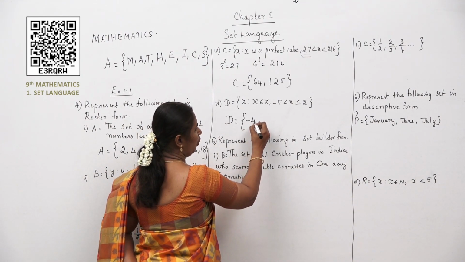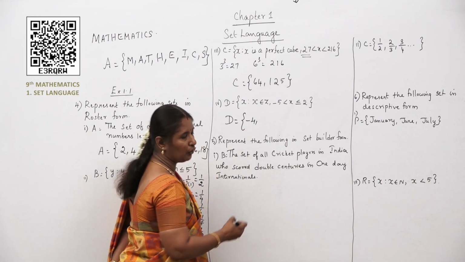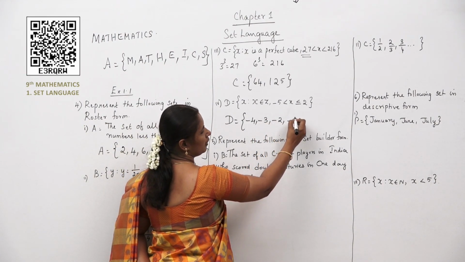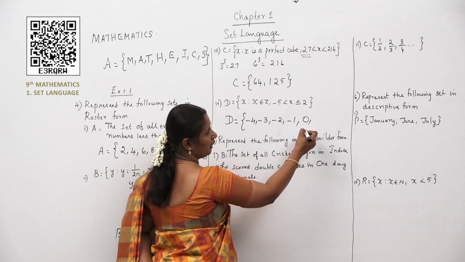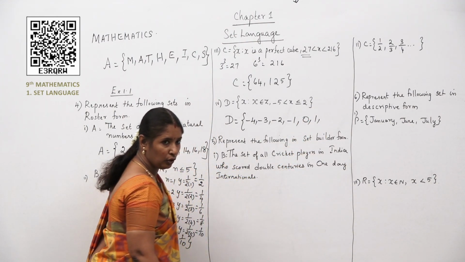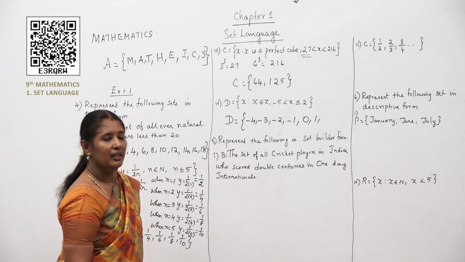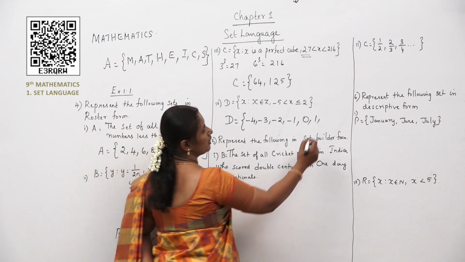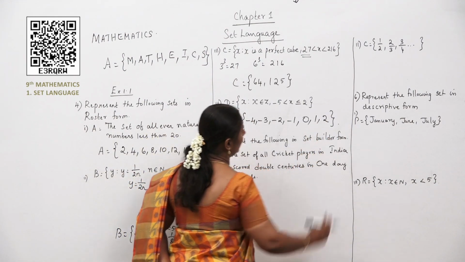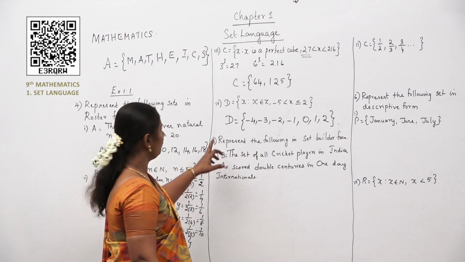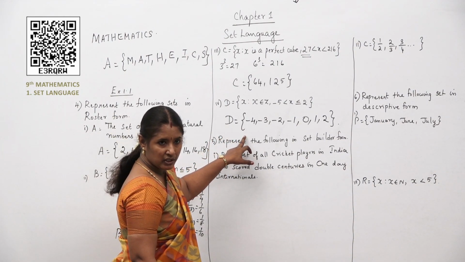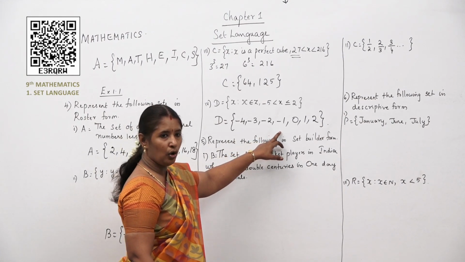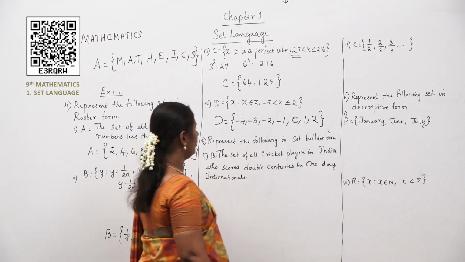So -4. What is the number next to -4? -3. Good. -2. -1. 0. 1. Should I include 2? Yes or no? Yes. Why? Because you have an equal to sign over here. So 2 should be included. So what are the elements over here, children? So D is equal to -4, -3, -2, -1, 0, 1 and 2. Good.